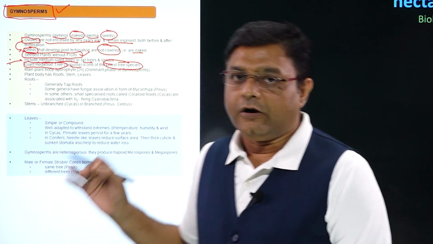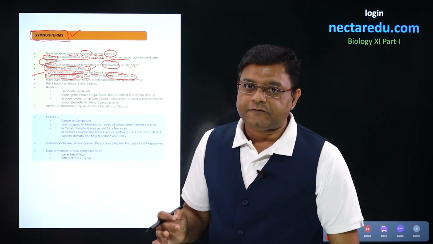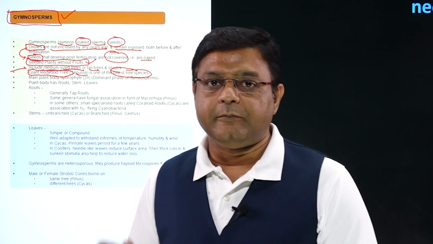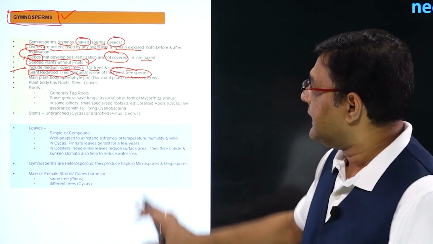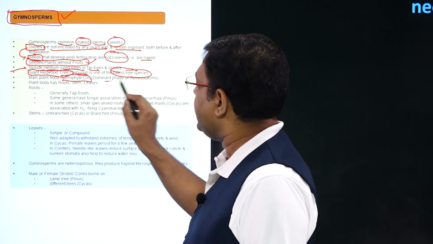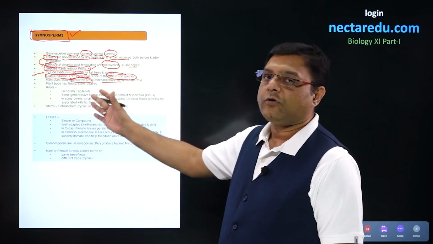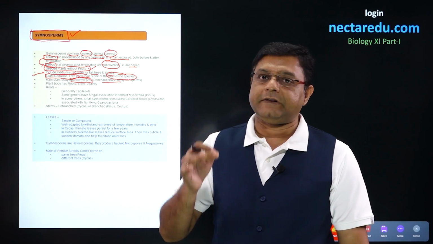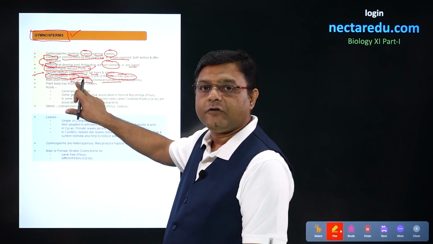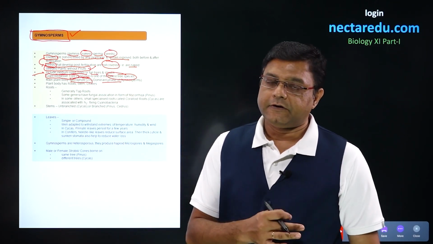Now, talking about alternation of generation, there will be two phases. The first phase will be sporophyte, that is the diploid phase, and the second phase will be gametophyte, that is the haploid phase. In the case of gymnosperms, the dominant phase will be sporophyte, that is the diploid phase. In the group present before the gymnosperms, the pteridophytes, the dominant phase was also sporophyte, and in gymnosperms also the same condition is present.